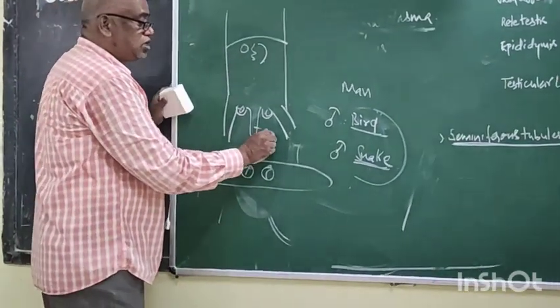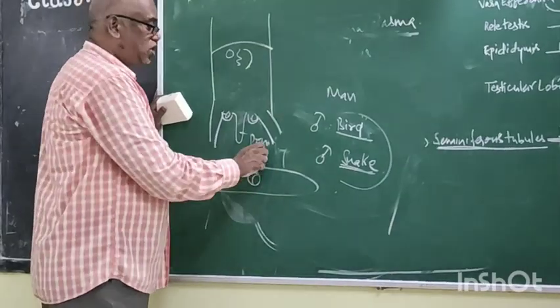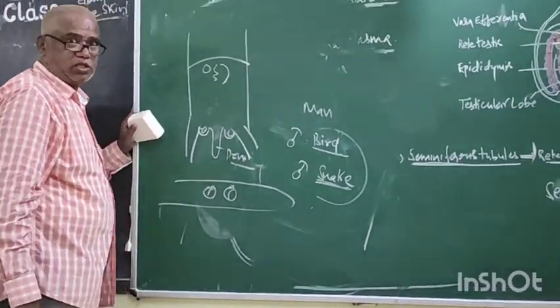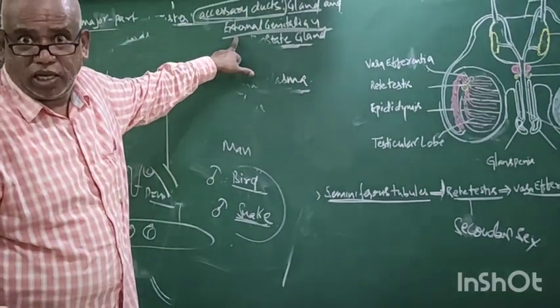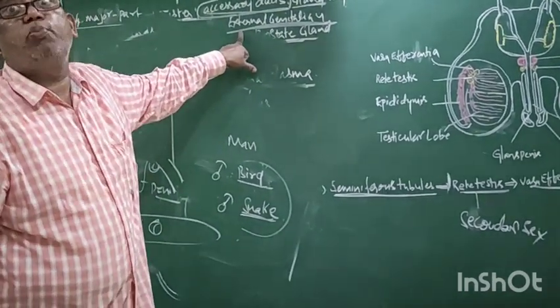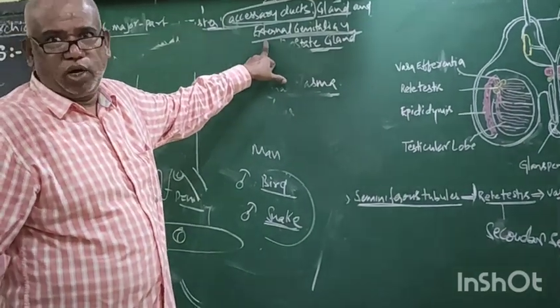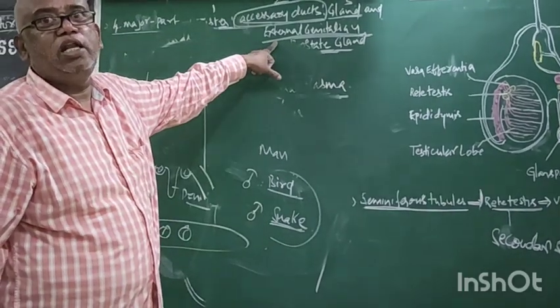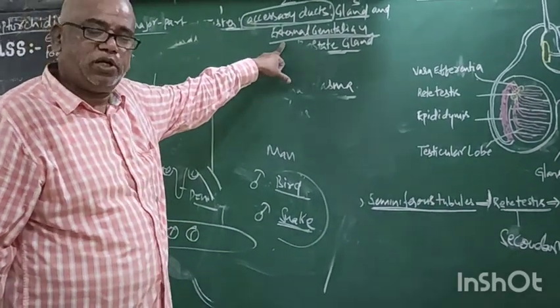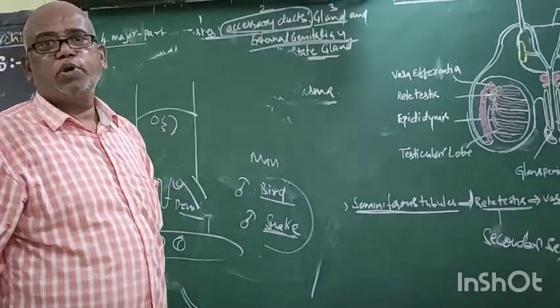The external genitalia is the penis. We can give two types of definitions for the penis. What is the penis? Male external genitalia. Male external genitalia are the male copulatory organ. We can say either definition, as you like. But finally, what is the external genitalia in the male reproductive system? Penis, which also helps in copulation. This is about the male reproductive system.